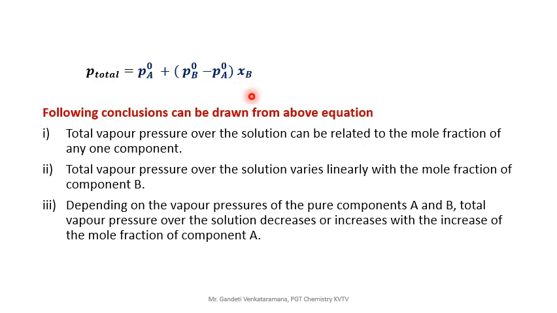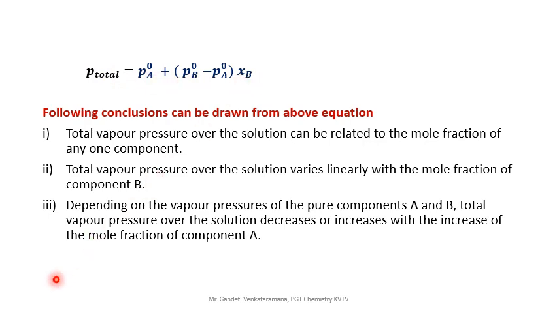So finally, look at this, this is the P total. The total vapor pressure over the solution can be related with the mole fraction of any one component, whether it may be XB or XA. If you take XA, you will get a different equation, but here it is in terms of XB. Next, the total vapor pressure over the solution varies linearly with the mole fraction of the component B.